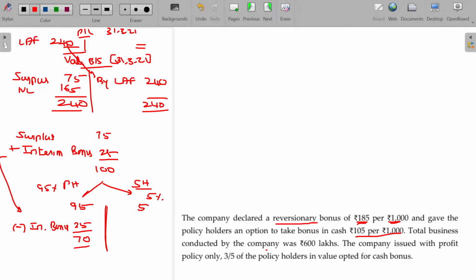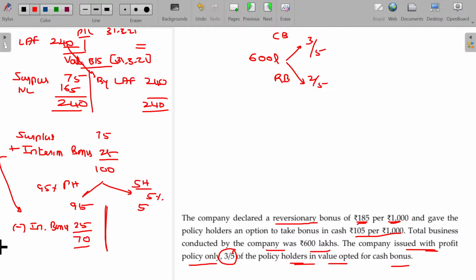The total business conducted by the company was 600 lakhs. The company issued profit policy only. Profit policy means all the policyholders are eligible for profit share. In case of without-profit policy, whatever amount they invested, they will get only that, not any profit. But all the policyholders here are getting the profit. In that 600 lakhs, 3/5 of policyholders opted for cash bonus, and the balance 2/5 opted for reversionary bonus.